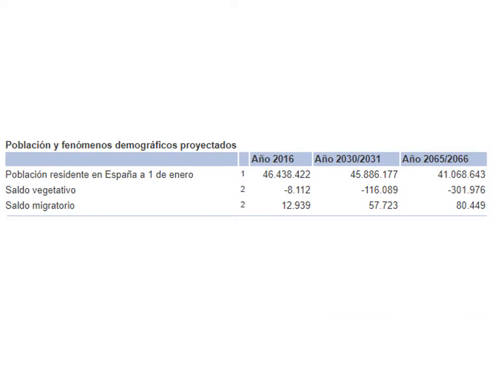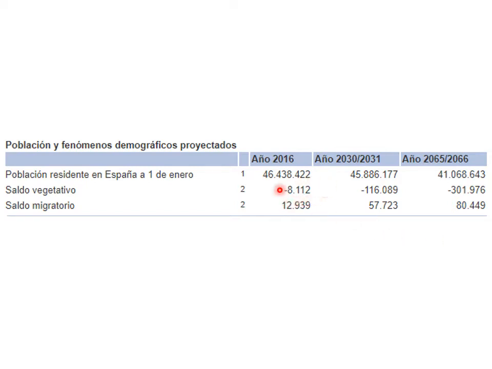We can see the migration in Spain, which is positive. That's very important because this compensates the growth. This is the natural growth of Spain, which is in fact negative. The population in Spain wouldn't be growing if there were no immigrants.